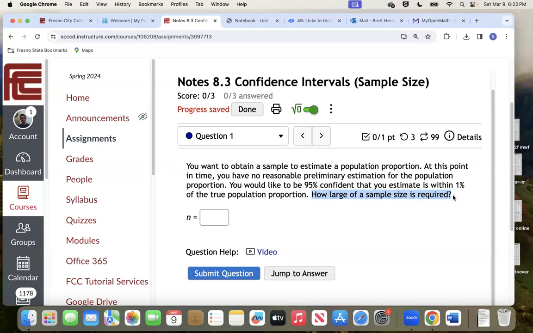How many people do we need to try this on if we want to be 95% sure, confident that our estimate is within 1% of the true population proportion? In other words, if you had some new medical procedure and you wanted to know within 1%, you see that key word right there, within 1%, what the true population proportion is going to be.